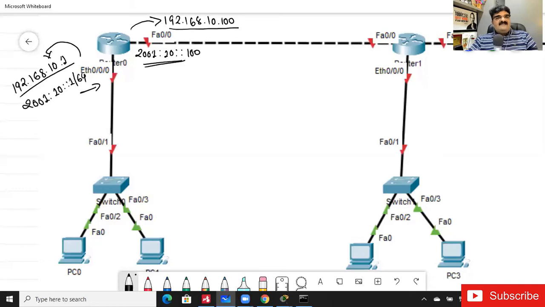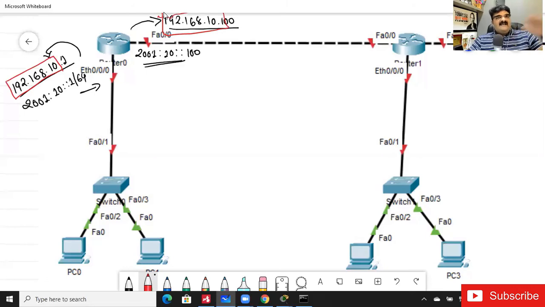Prakash Kumar is saying no. Khalid is saying no. Utpal Kumar is saying no. Why? Because in this network the subnet is the default /24, and these 24 bits cannot be the same as the other interface's 24 bits, because it will be considered the same network.